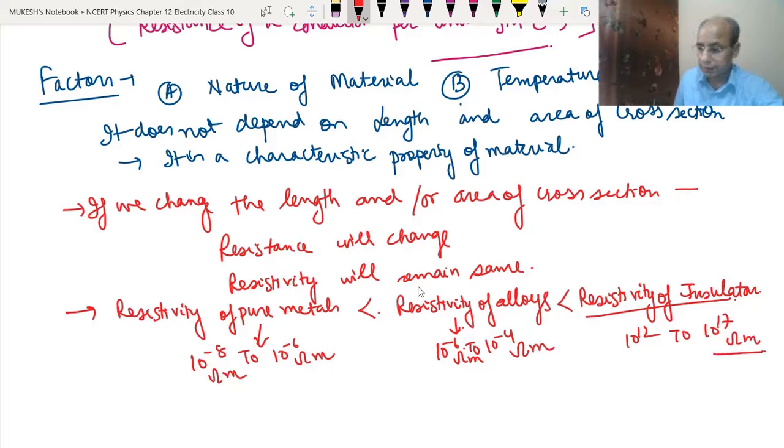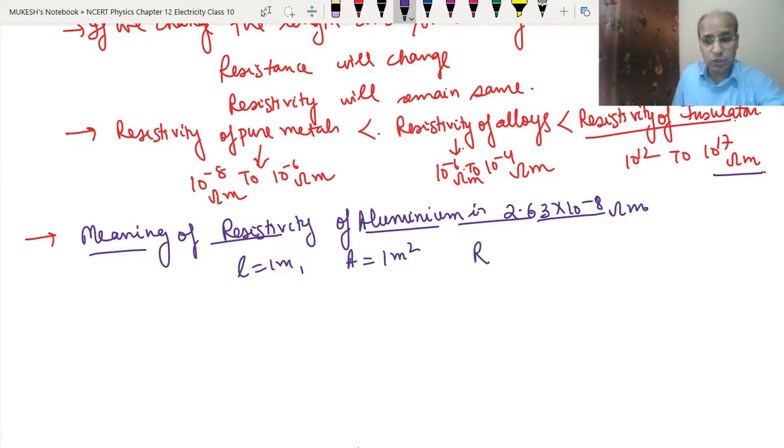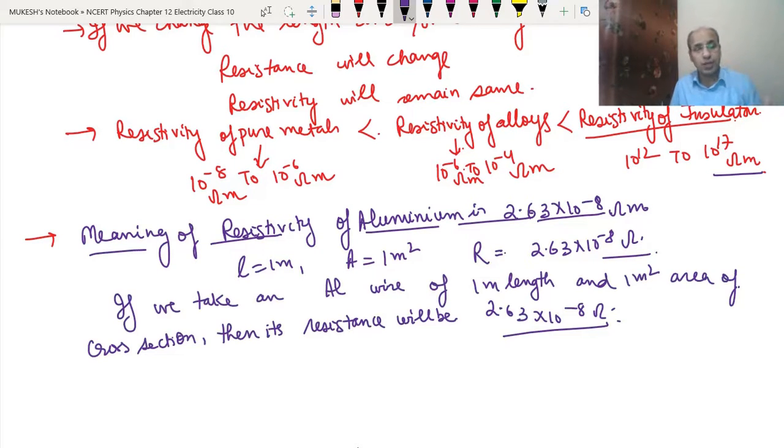Clear? Now we want to clarify what is the meaning of the resistivity of aluminium being 2.63 into 10 to the power minus 8. It means that if we take an aluminium wire of length 1 meter and area of cross section 1 meter square, then the resistance of this aluminium wire will be 2.63 into 10 to the power minus 8 ohm.